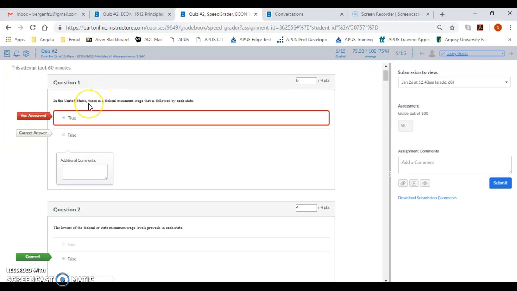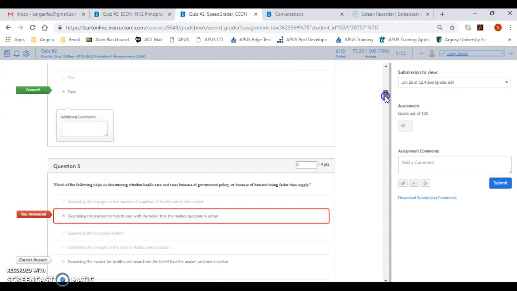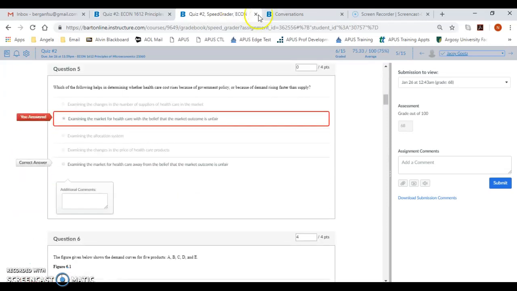On question one, there is a federal minimum wage. However, each state can adjust their minimum wage to a different level as well. So that's why this is false, because other states have higher minimum wages, and in that state, they have to follow that. Let me see if you asked about a question. Nope.